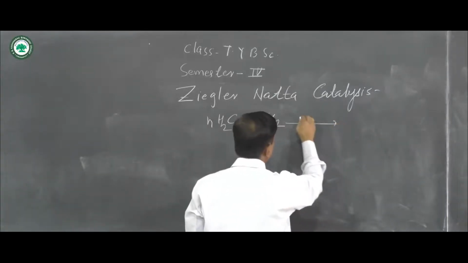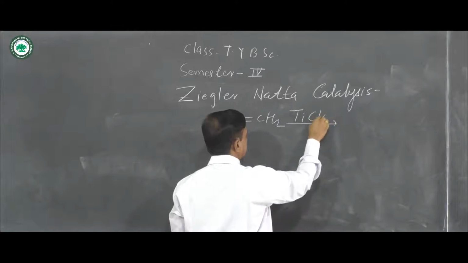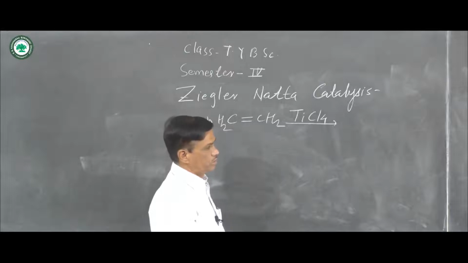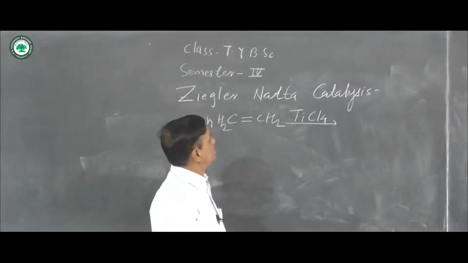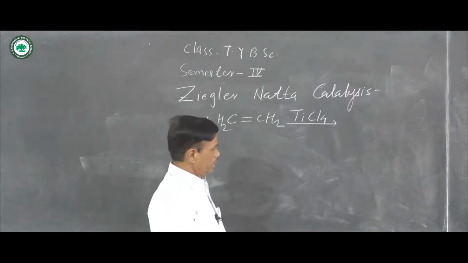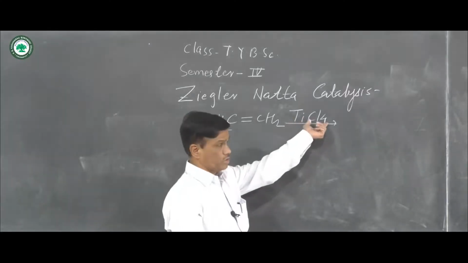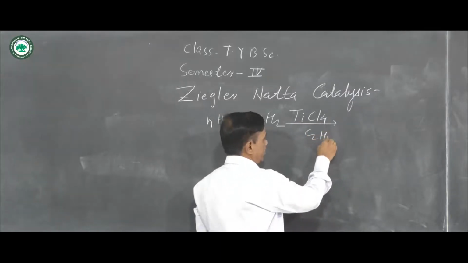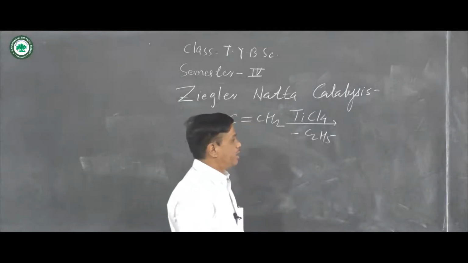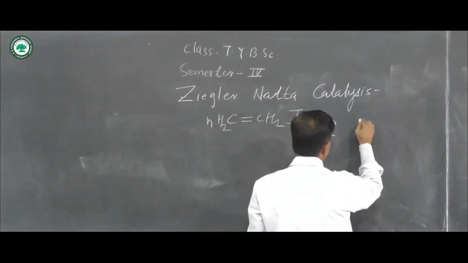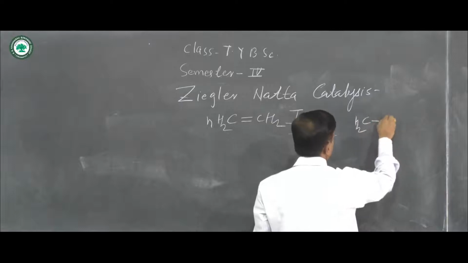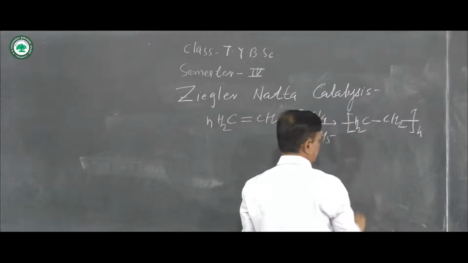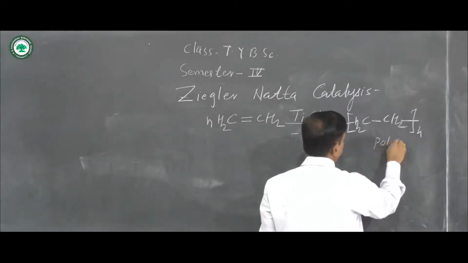The Ziegler-Natta catalyst used is titanium tetrachloride, and when that titanium tetrachloride is treated with an ethyl aluminium compound, AlEt2Cl, the activated molecule of TiCl4 has one C2H5 group attached, and there is a formation of CH2 CH2 n times, and this polymer is formed.